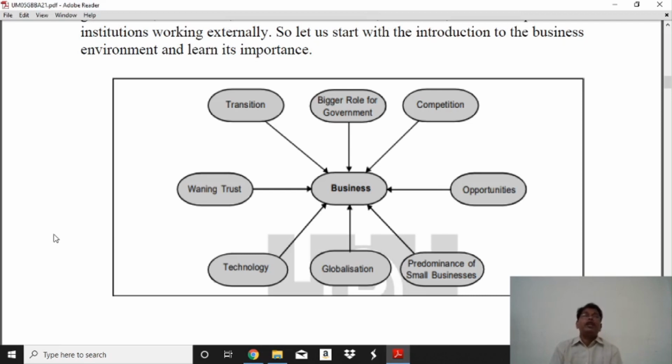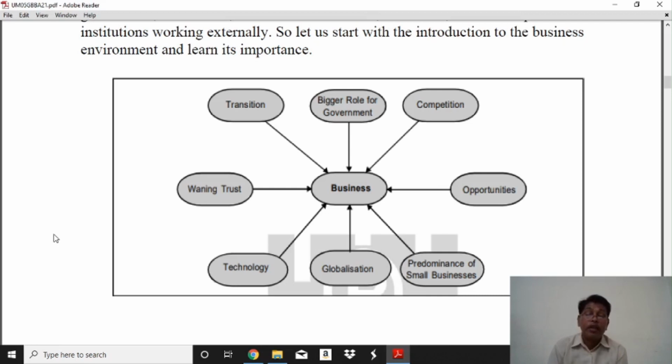Next, opportunities. Every business gets new opportunities to set up our business. This is important. Then, the predominance of small businesses. Every business starts small at the beginning and then expands, a long way from a small to a big business.